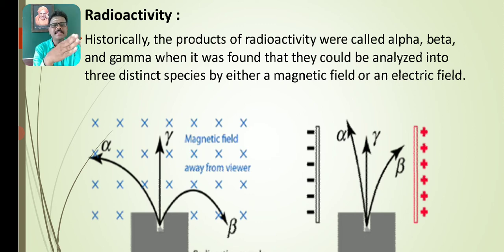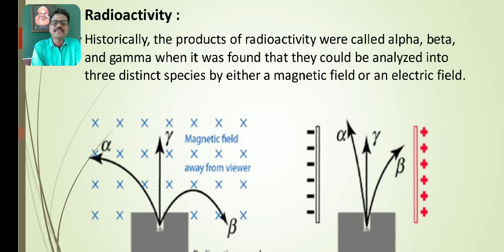The radiations which deflect towards the negative electrode consist of positively charged particles, so they are called alpha particles, because these radiations are attracted towards the negative electrode. By the basic concept, we know that like charges repel each other and unlike charges attract each other.